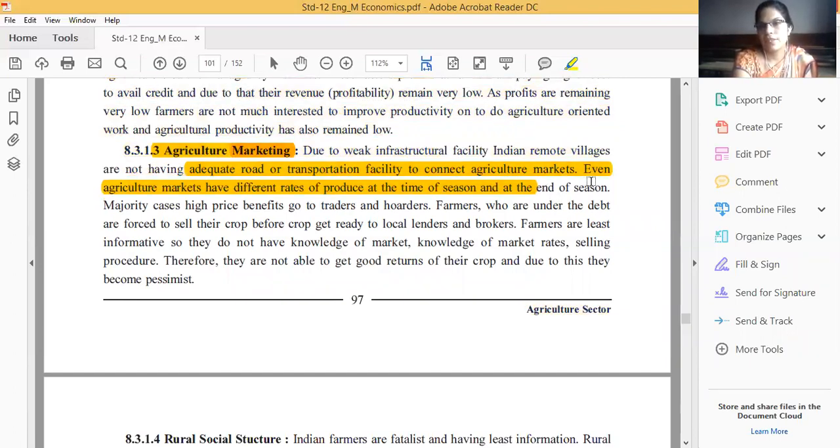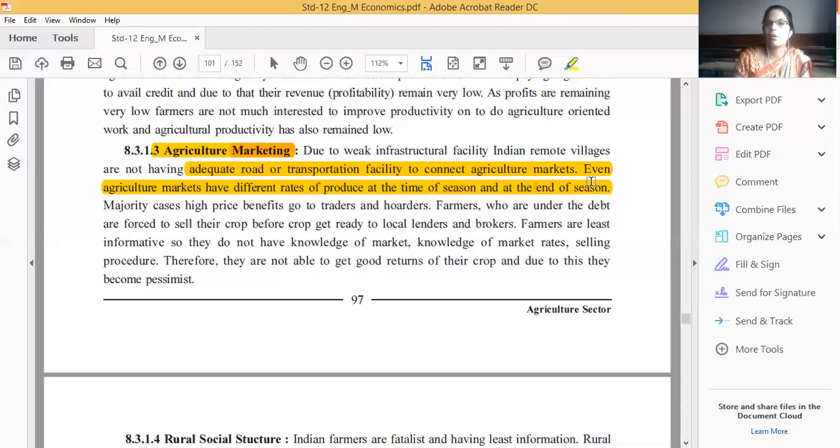Whatever commodity we are purchasing now, for example, if you want to purchase mangoes during this time period, its price will be very high. And in the month of May, its price is different. Now this month the price is totally different. Why? Because at the time of the season and at the end of the season, prices are different. But these farmers have no adequate road or transportation facility.